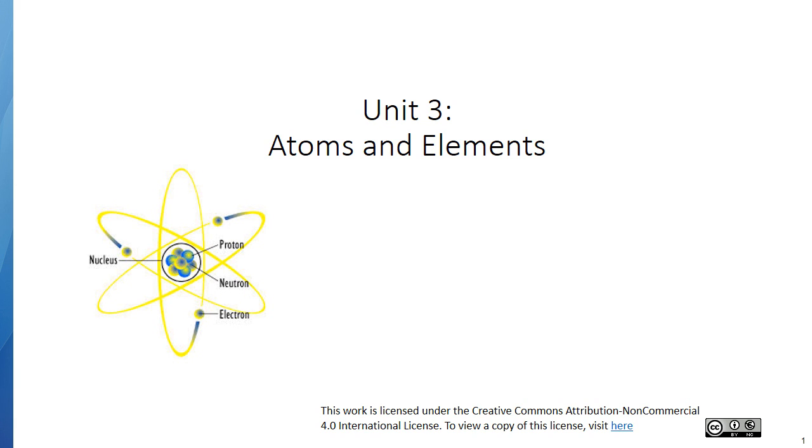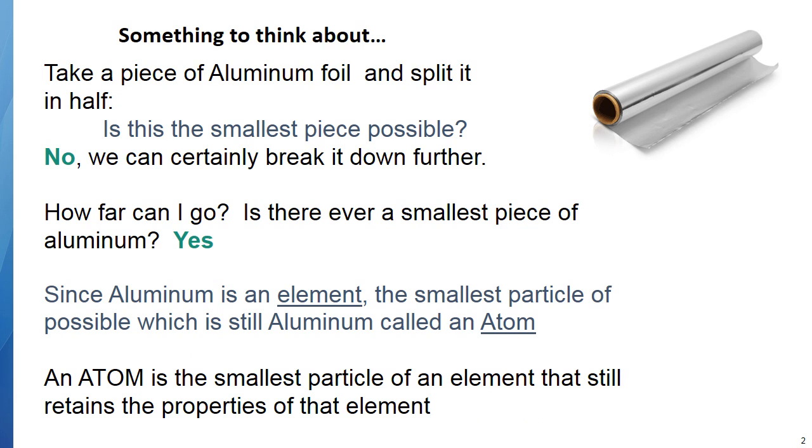In Unit 3, we're going to be talking about atoms and elements. If you think about it, take a piece of aluminum foil and split it in half. Obviously, it's not the smallest piece possible. We can break it down further. But the question is, how far can I go? Is there ever a smallest piece of aluminum? Well, the answer is yes.